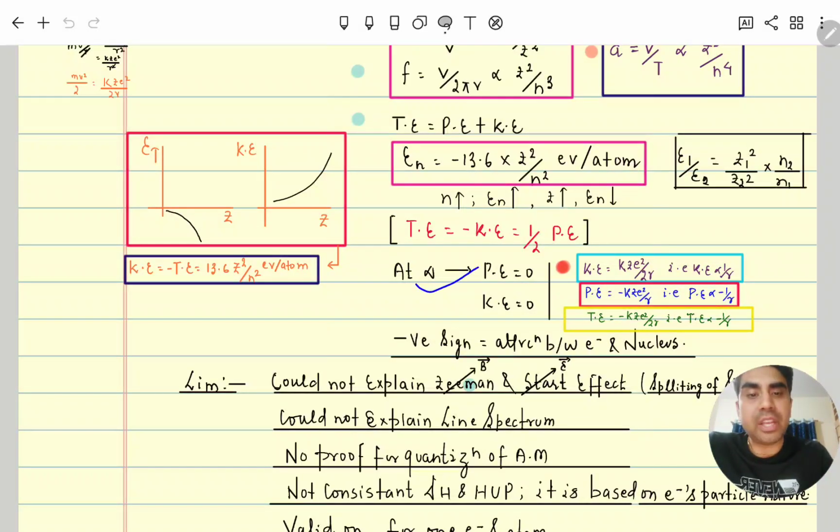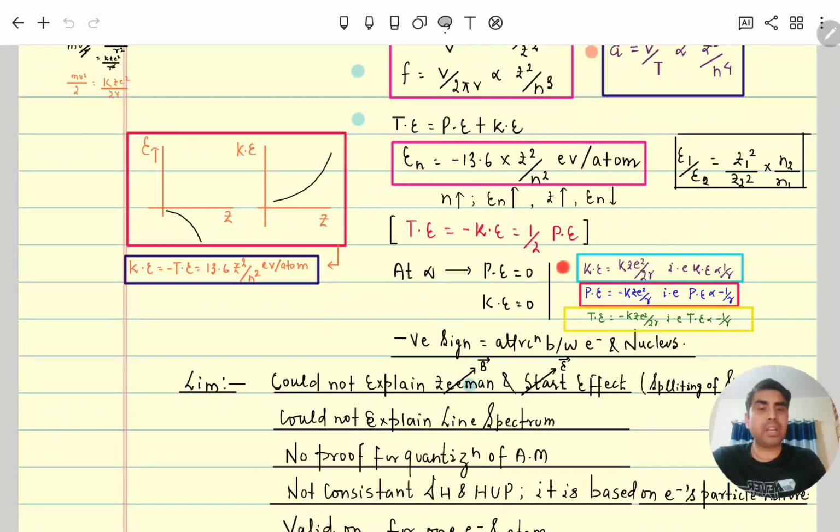Now at infinity, as we are moving, the n value will increase. So by increasing n, overall this value will decrease, and since it is less negative, total energy is increasing. Since it is negative, maximum it will reach till 0. So at infinity, potential energy is 0.